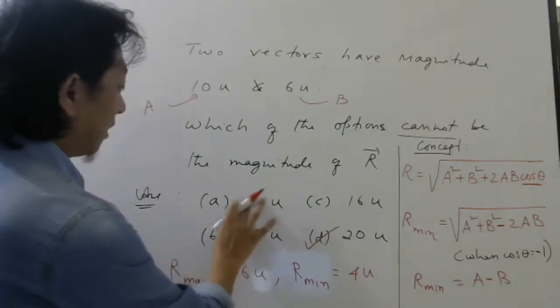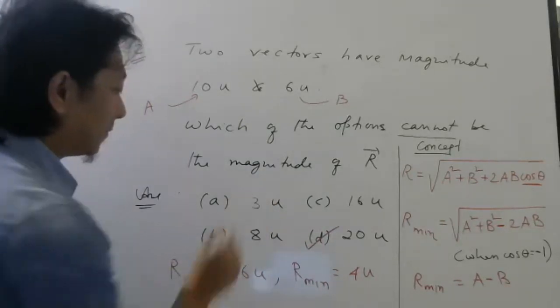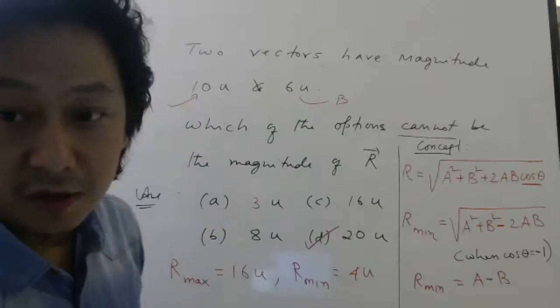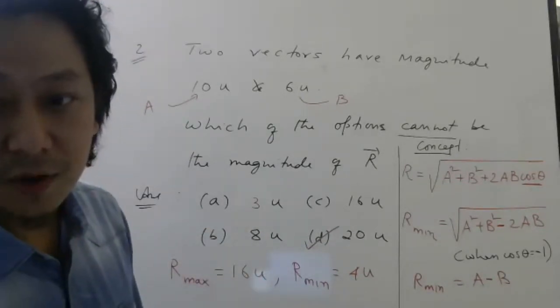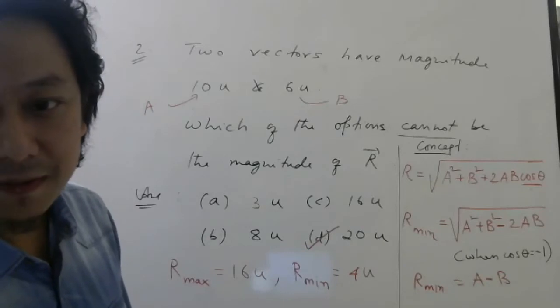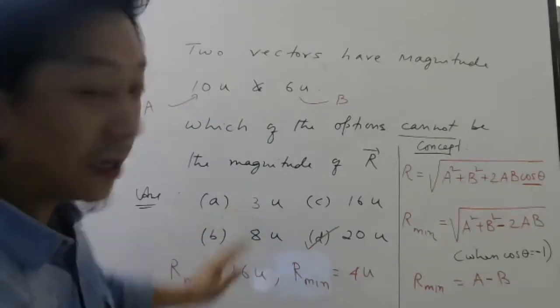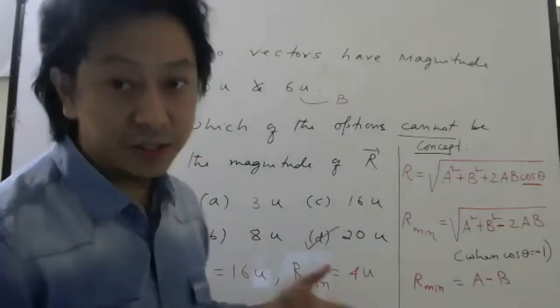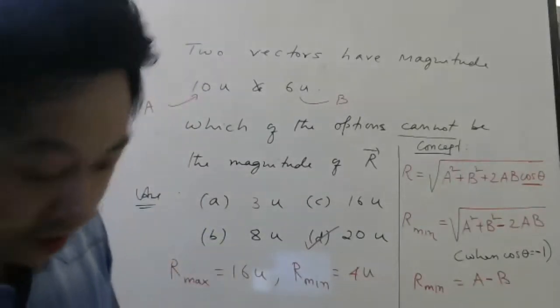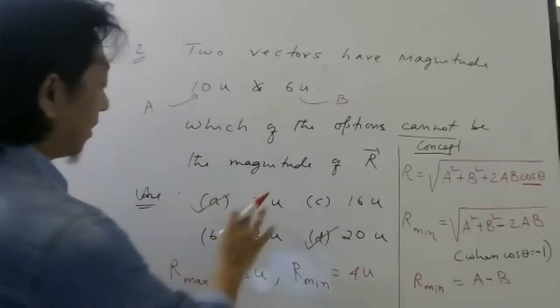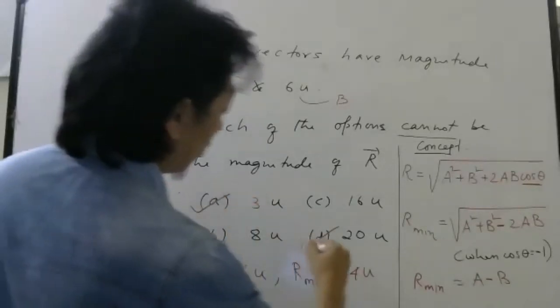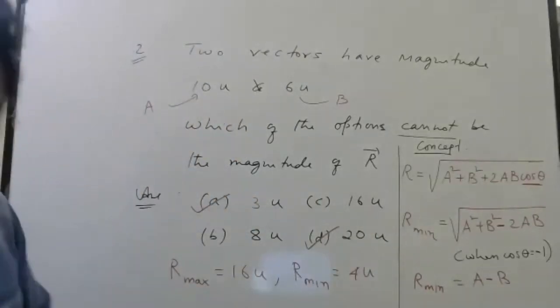Suppose I write here 3 units. Possible or not possible? Not possible, because it will become less than the minimum, which is again not possible. So if it was 3, you would have to tick both of them. But in this question it was 4, so you have to tick only this. Write down.